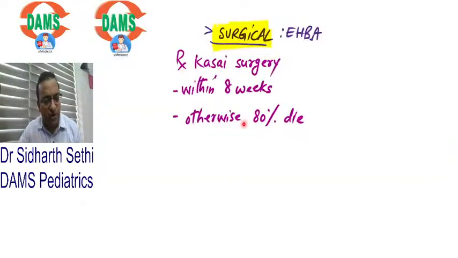Remember, in each of your classes in DAMS, whether it's online or offline, I always told you, biliary atresia, number 1, दो बातें याद रख लो. Biliary atresia is the most common cause of neonatal cholestasis. Number 2, it is the most common indication for liver transplant in children. We have to do early Kasai diversion surgery, otherwise 80% children will die.